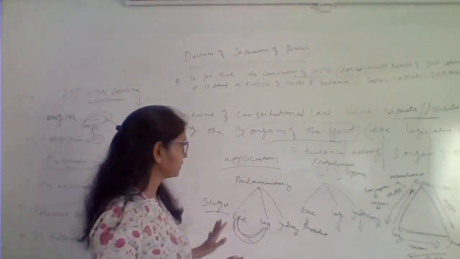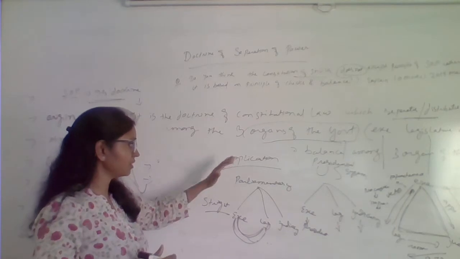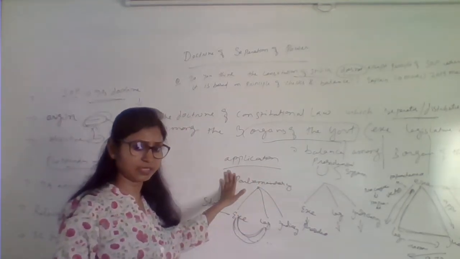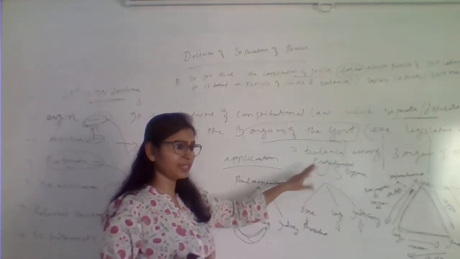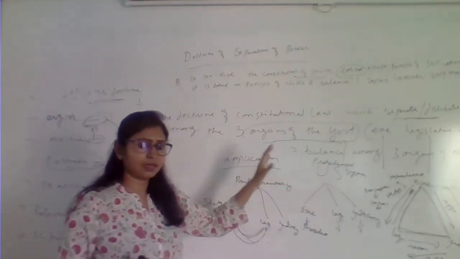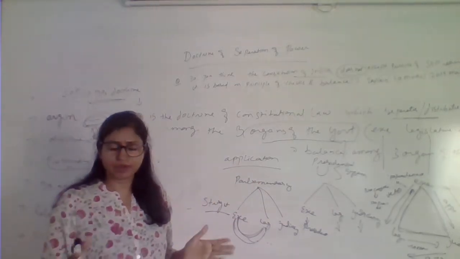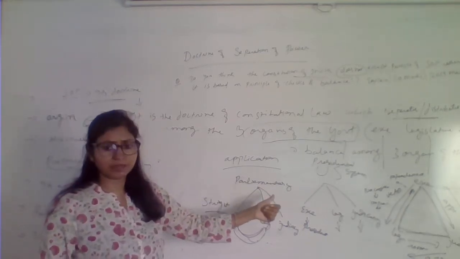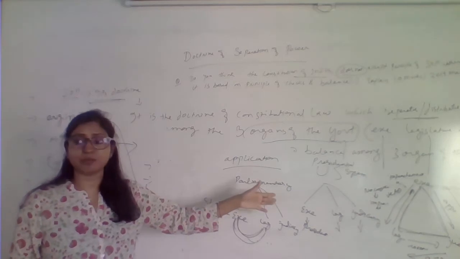So now we have seen the doctrine of separation of power, how it is applied in the US and how it is applied in India. In relative terms, the application of separation of power is more full-fledged or more strict in the US than in India, where there is a parliamentary system and separation of power is partial in nature, not complete.